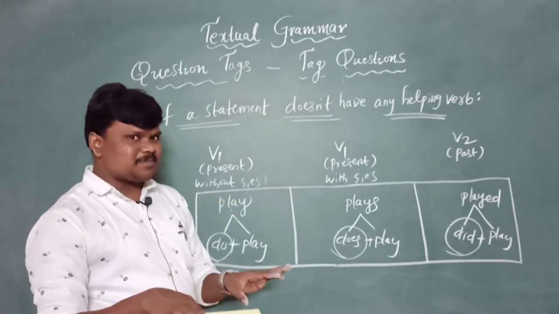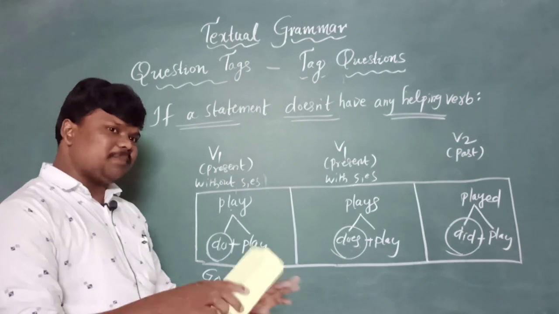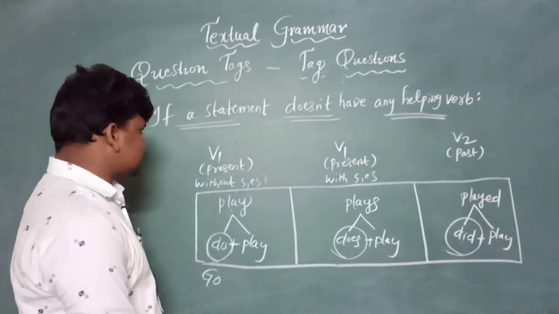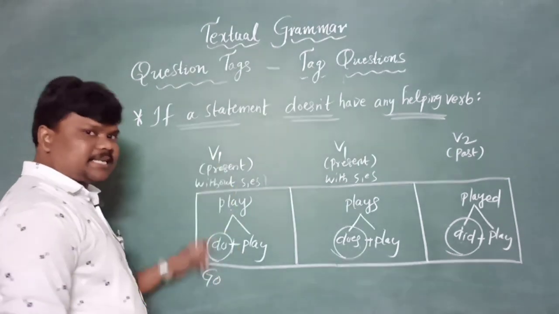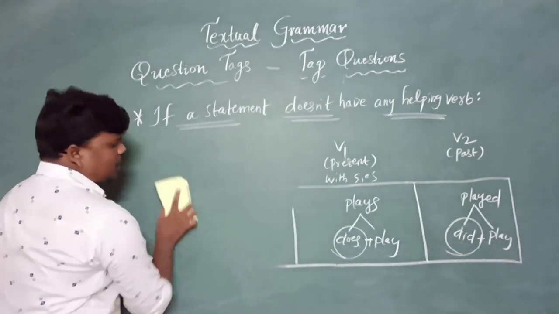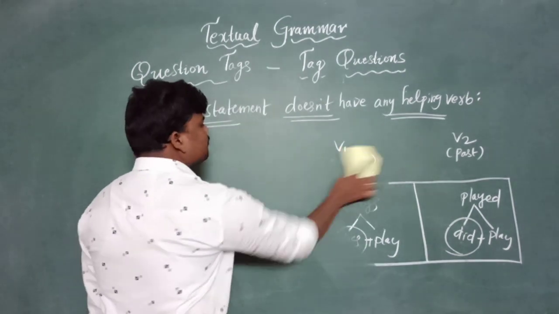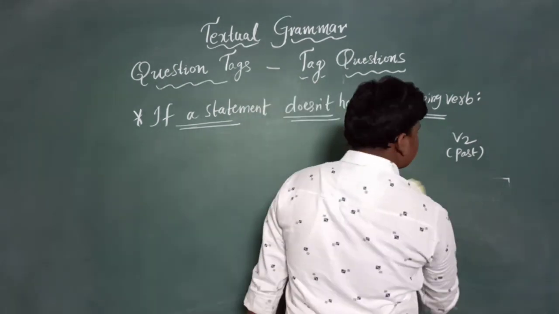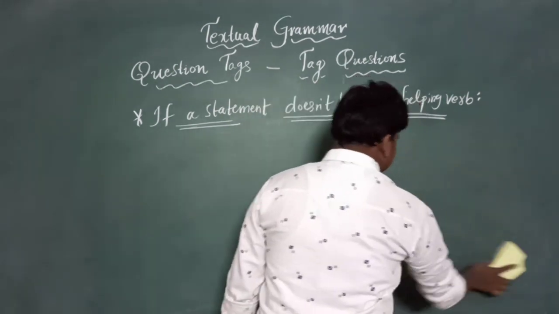We need to act based on the main verb and based on the V1, V2 forms. Yes, hope you understand. Let's get into the examples. Before going to the examples, just remember where we need to take do, where we need to take does, where we need to take the help of did.